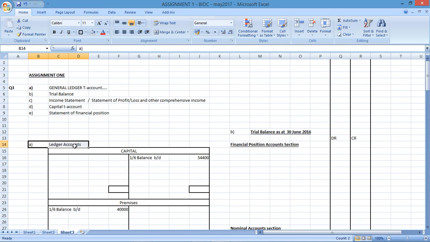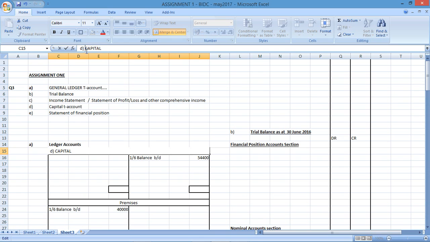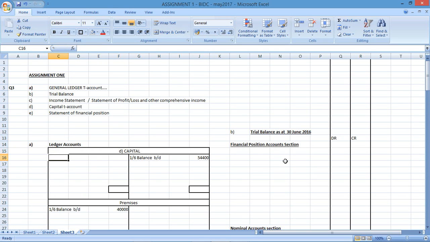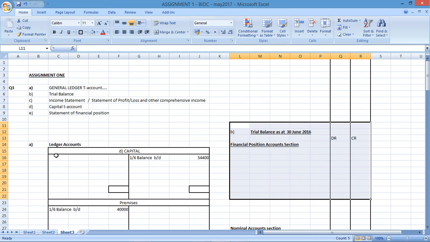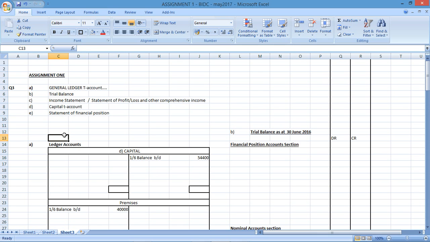We know A was to record all the ledger accounts. D is wanting capital, the T account for capital. The trial balance we'll look at later. We first need to draw up the T accounts. That's the hard part.